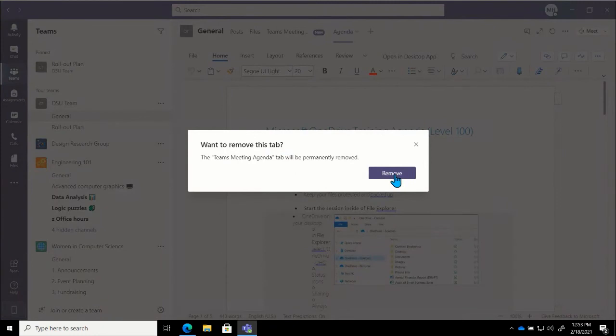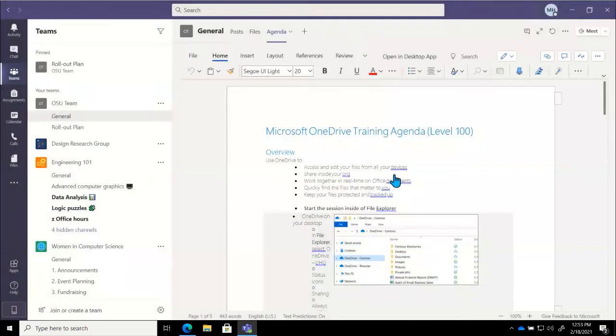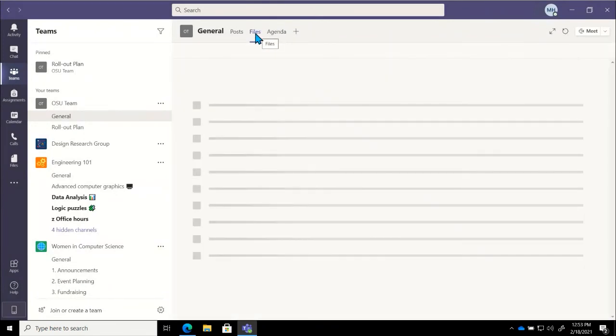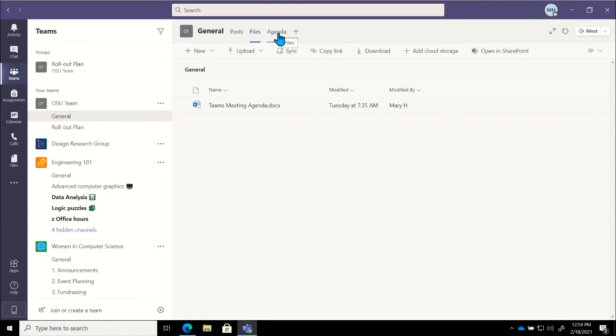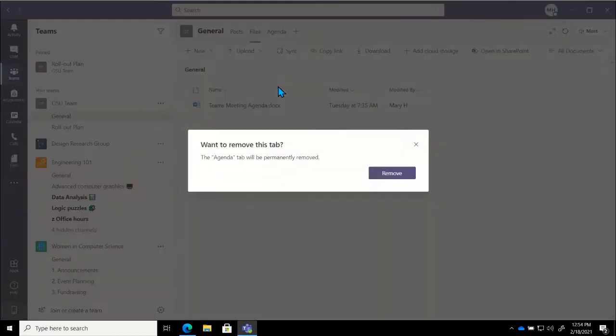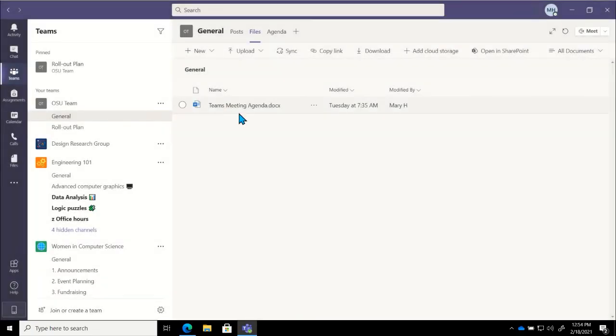Now, here's the call out that I like to make because we see this question a lot. Removing the tab does not remove the file. The file will still live in the Files tab. So even if I remove agenda, we're going to see that Teams meeting agenda file right there. So they'll still be able to access it, make changes, do whatever they would like to with that file. We're just keeping our tabs area cleaned up a little bit, right? If there are other things we need to attach, we can very easily do so.